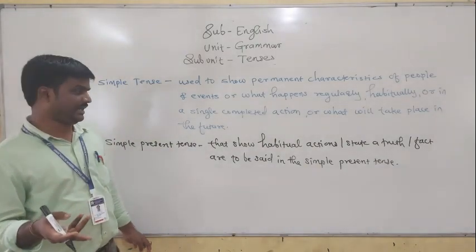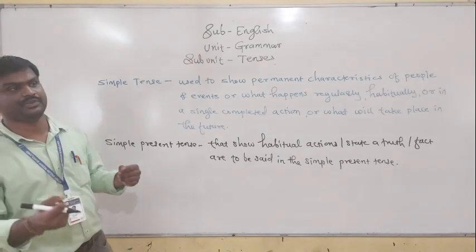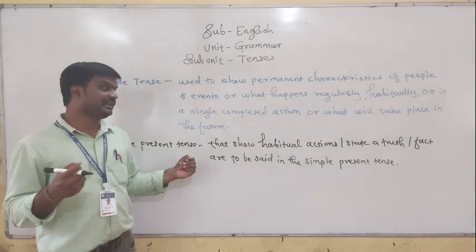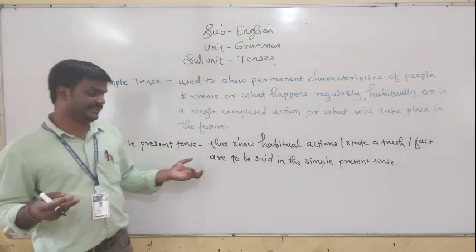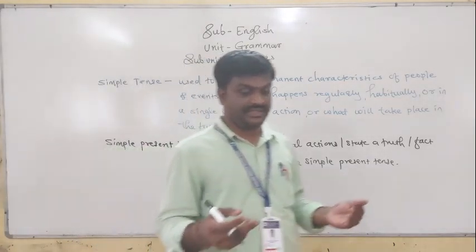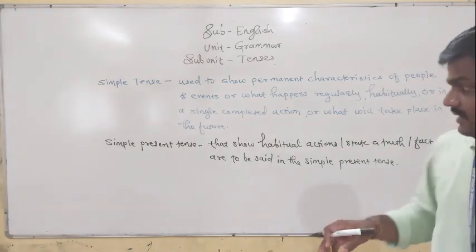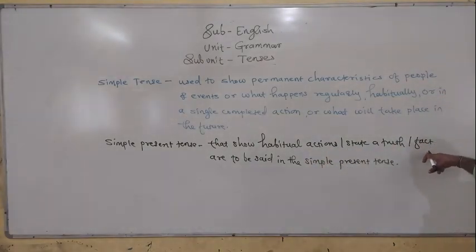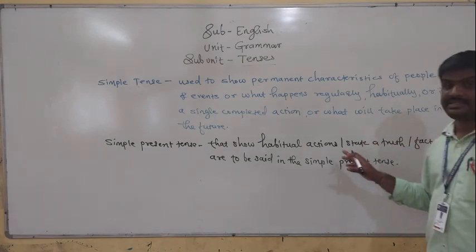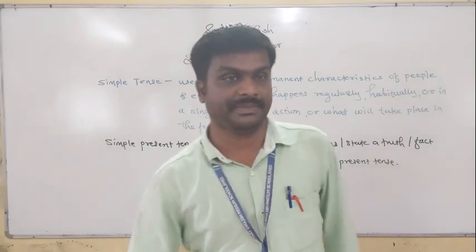I wake up early at 4 o'clock, this is habitual. I do exercise regularly. To denote such habitual actions, we use simple present tense. This is the meaning of simple present tense.